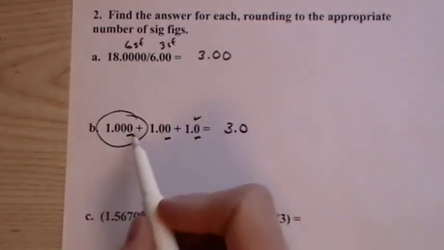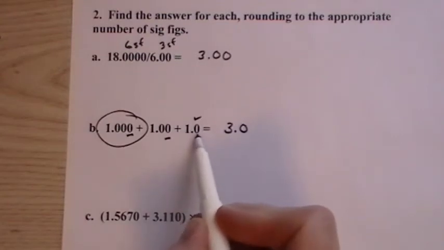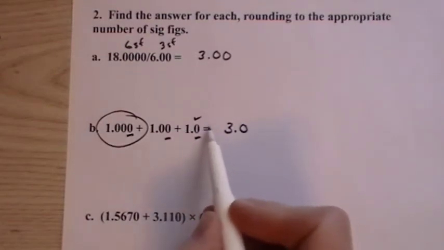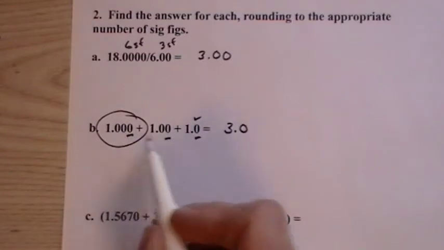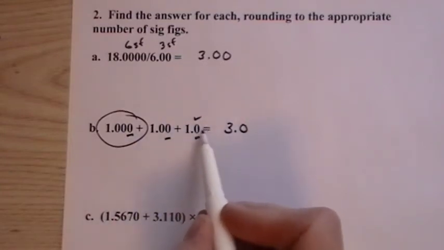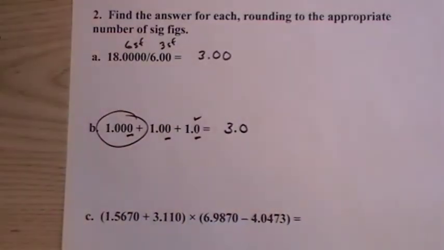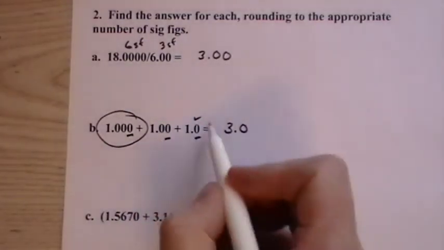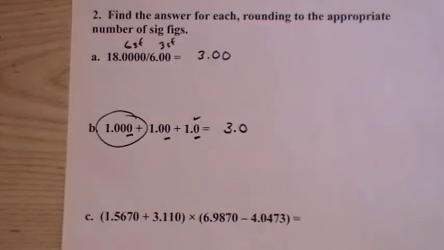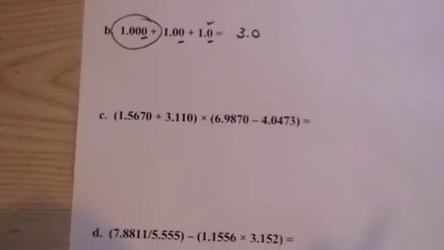We have to go with this, because since this guy only measured to this point, we don't know what these numbers are out here. Same with this guy here. So we have to stop. The next couple of numbers might be 3, 4. This might be a 7. That could change things drastically. We don't know what happened further out because the measurement wasn't made as precisely.